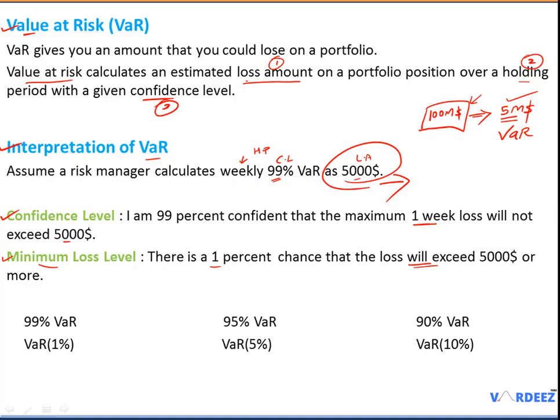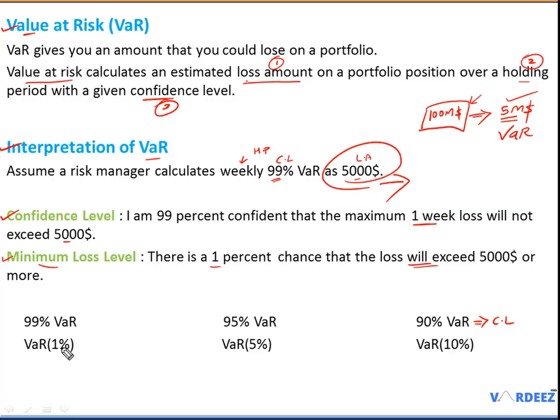Now in your textbook, sometimes you will see 99% VaR, and sometimes you will see VaR at 1%. So what does this mean? Over here, 99% VaR, 95% VaR, 90% VaR all represent the confidence level.